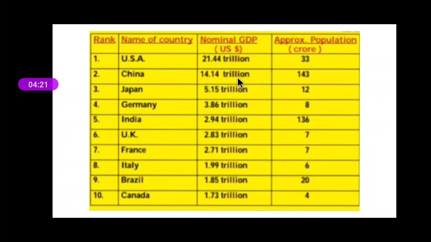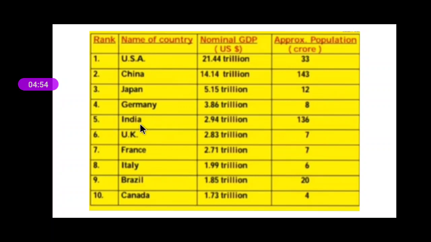Naturally we can see the difference in GDP between the US and China. China has 14.14 trillion, while the population is 143 crore. Japan has 5.15 trillion GDP, while the population is 12 crore. Number 4 is Germany, with 3.86 trillion, while the population is 8 crore.